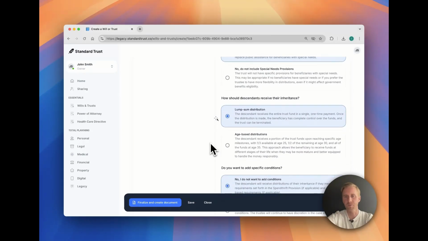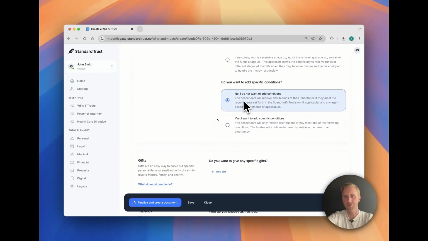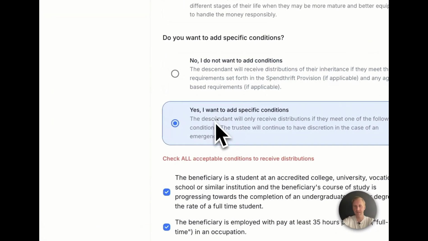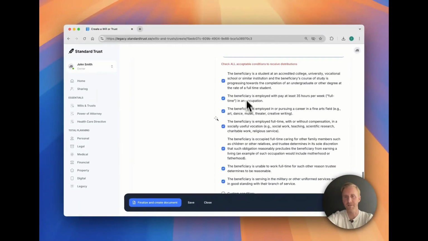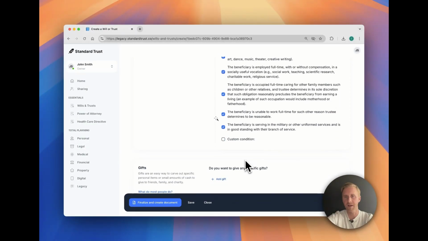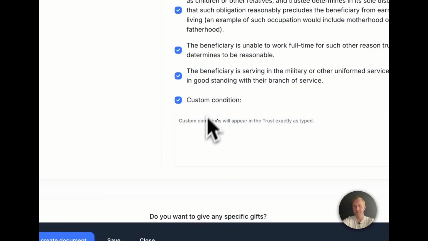Then you can choose between a lump sum distribution for beneficiaries or an age-based distribution. And then you can choose to add specific conditions that the beneficiaries need to meet in order to be eligible for their inheritance. So if you click, yes, I want to add specific conditions, there's a series of lifestyles that you can choose between here. And then you can also add a custom condition.